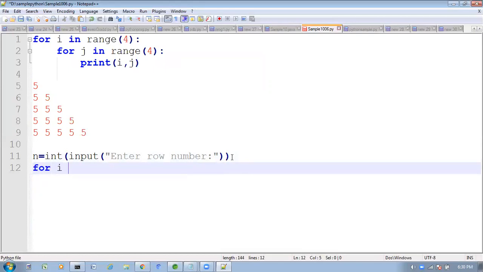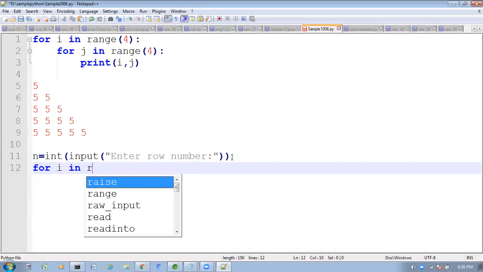For each element in n, here n is an integer type. We can't iterate an integer. Then what we have to do? If you can't iterate an integer, then what we have to take? We have to take that number inside range. How we will take? Range of.